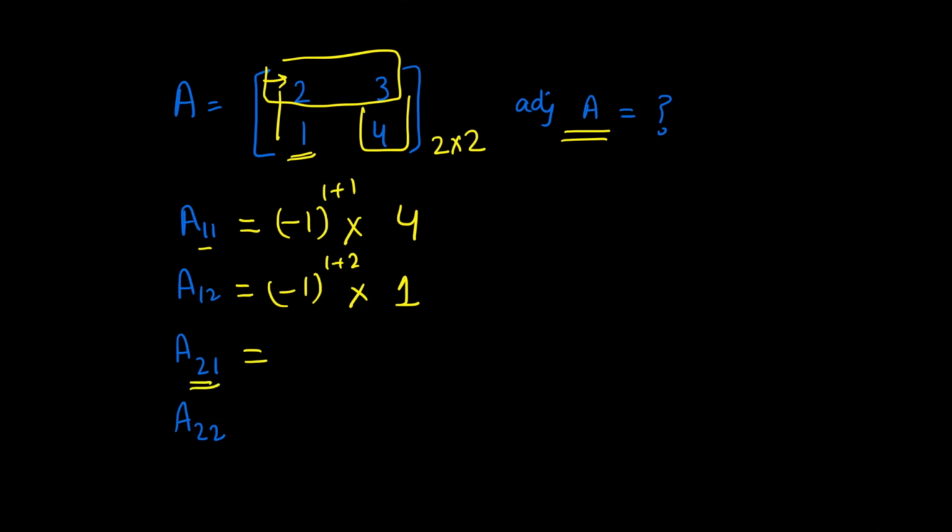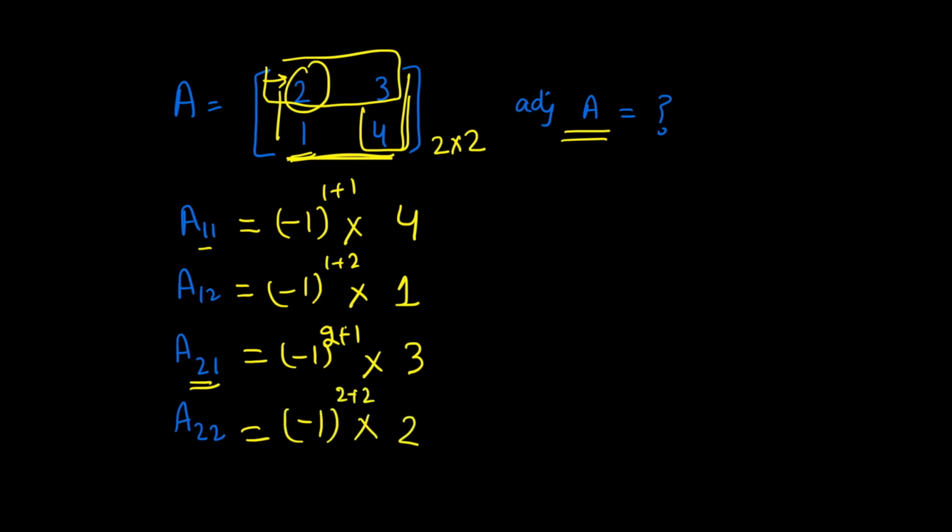Now going to A21, it's minus 1 to the power 1 plus 2 plus 1 times, again, the element other than row 2 and column 1, which is 3. Similarly, row 2 and column 2, if you eliminate this, you are left with 2, again times minus 1 to the power 2 plus 2. So minus 1 to the power 2 is 1, and 1 is being multiplied by 2 times 4. So the answer is 4.